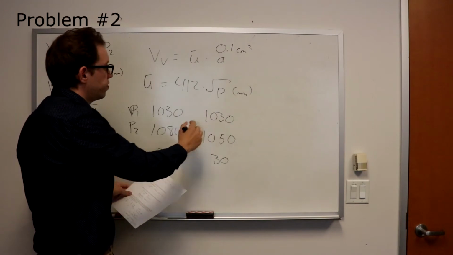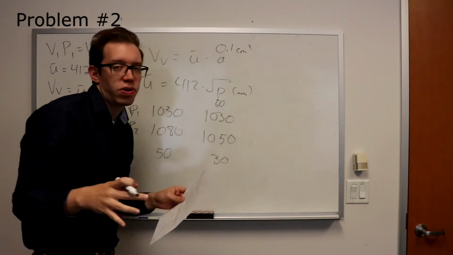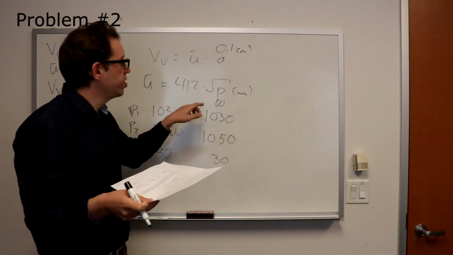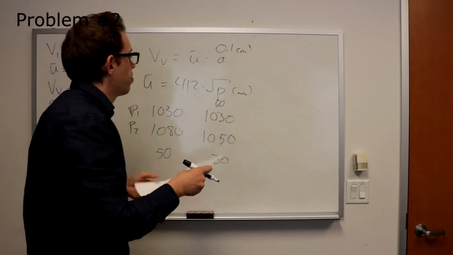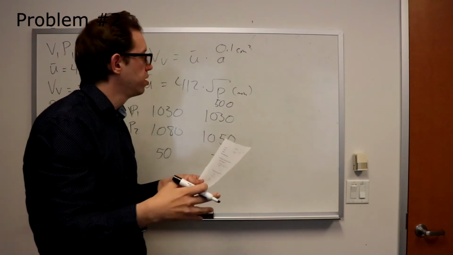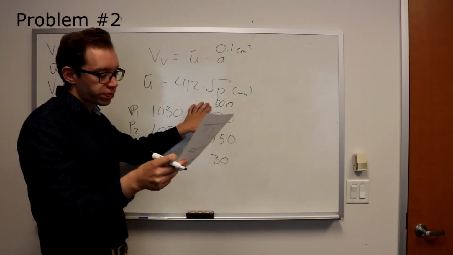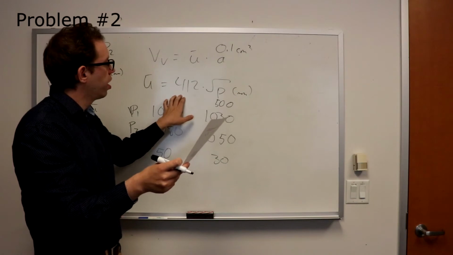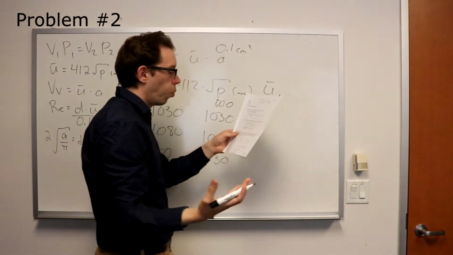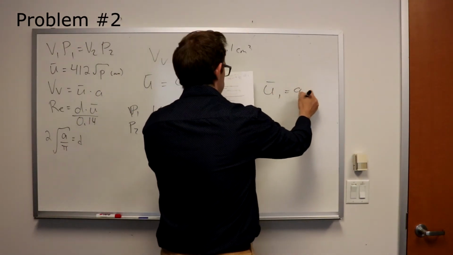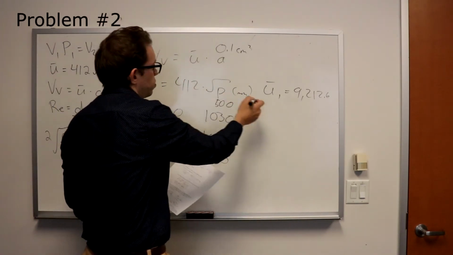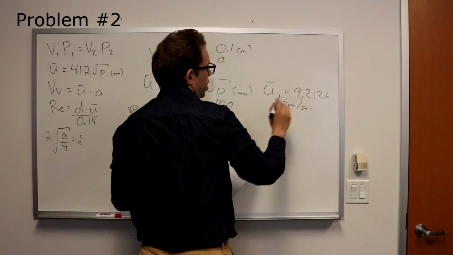So we have this pressure differential of 50 centimeters H2O. Now remember, with this one equation with the constant 412, we need this in millimeters H2O. So you're just going to multiply this by 10. So the actual number you put in here would be 500. So you take the square root of 500, and you multiply that by 412, our constant, and you should get, I call it U1 or something like this, 9,212.6, something like that, centimeters per second. I believe it gives you centimeters, even though you put millimeters in here.